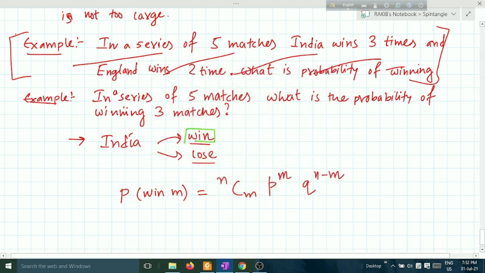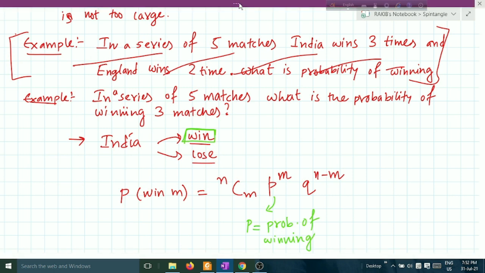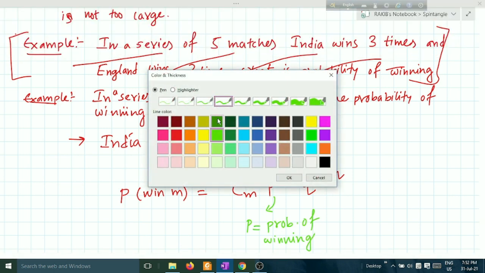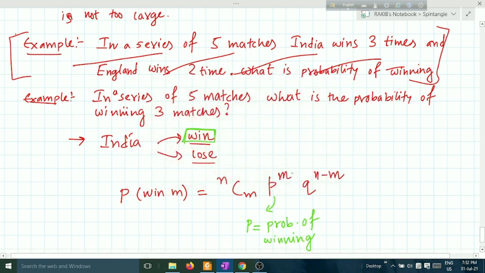First of all, what is p here? p is equal to probability of winning. Let me change the ink. Not so deep this one. Okay, this one is deep. What is q here? q is equal to probability of losing.